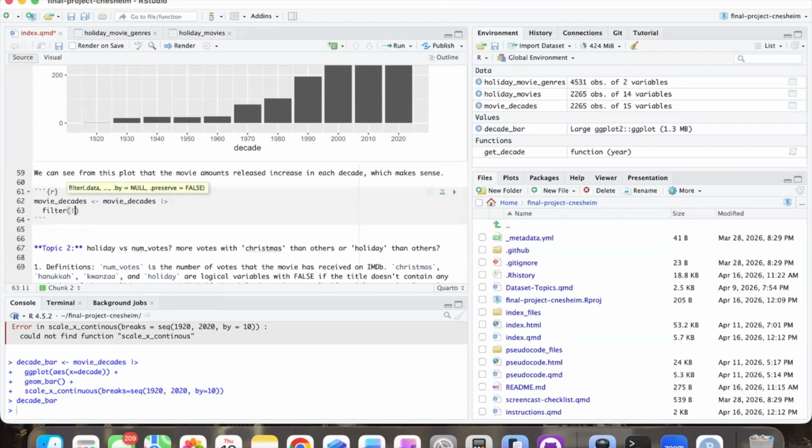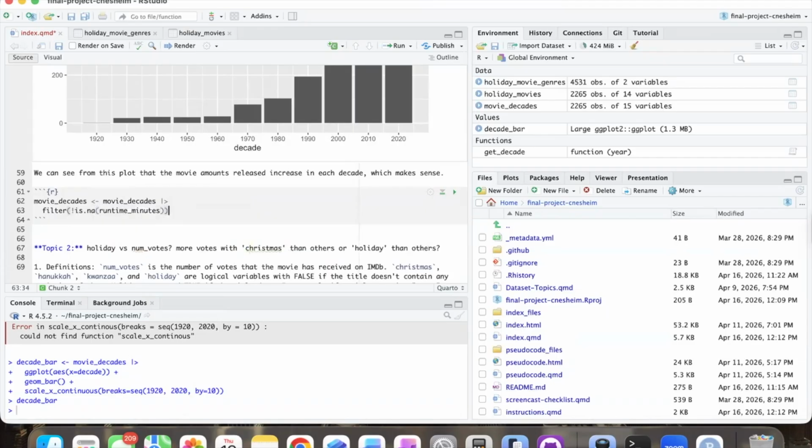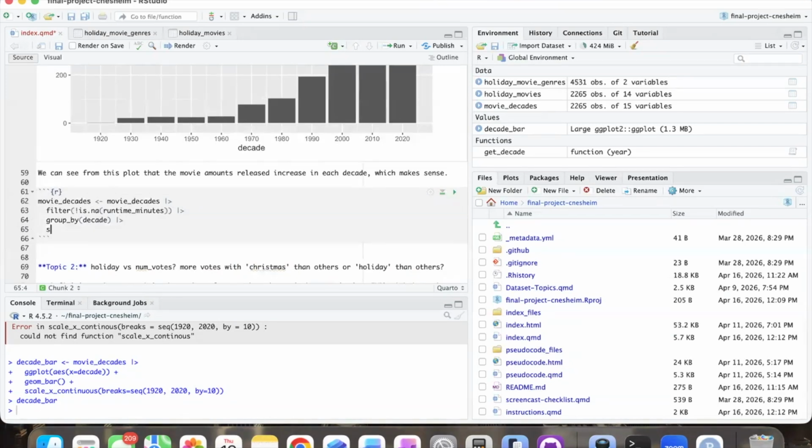So we're going to say is.na. Oh, actually, sorry. We're going to filter for all the ones that are not NA. Then we're going to group by decade. We're going to summarize and get the average for each decade. So we want average runtime.